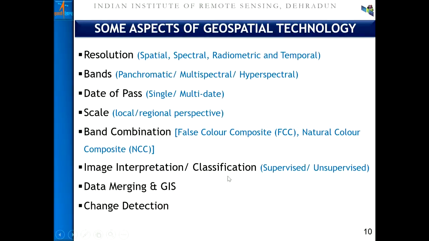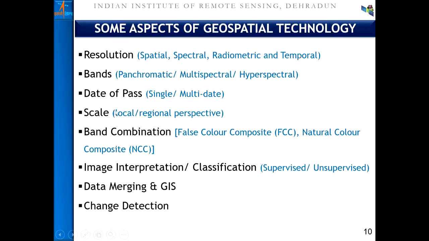Now the question is, when somebody is getting into geospatial technology for urban planning, what are the different issues one has to handle and find solutions for? These are the variety of resolutions which are available, which decide the kind of data to be utilized for urban planning. The resolution will be spatial, spectral, radiometric, and temporal. You might have seen this explained in the initial lecture.